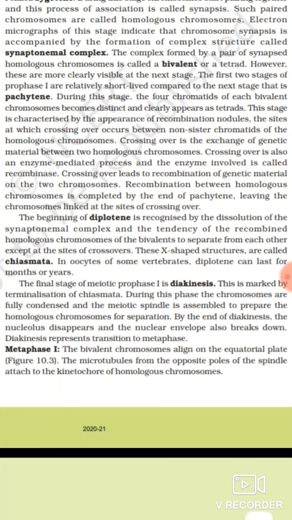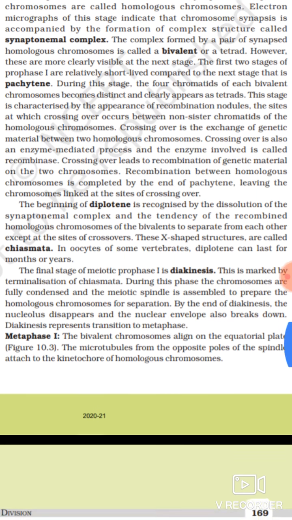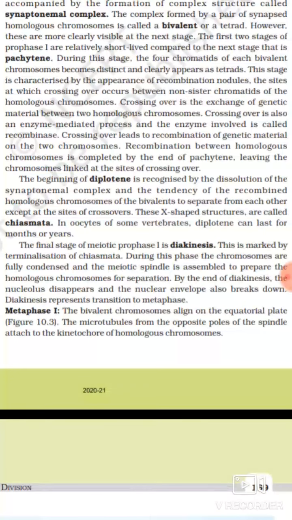Electron micrographs of this stage indicate the chromosome synapsis is accompanied by the formation of a complex structure called synaptonemal complex. The complex formed by a pair of synapsed homologous chromosomes is called bivalent or tetrad. However, these are more clearly visible at the next stage. The first 2 stages of prophase 1 are relatively short-lived compared to the next stage, that is pachytene.